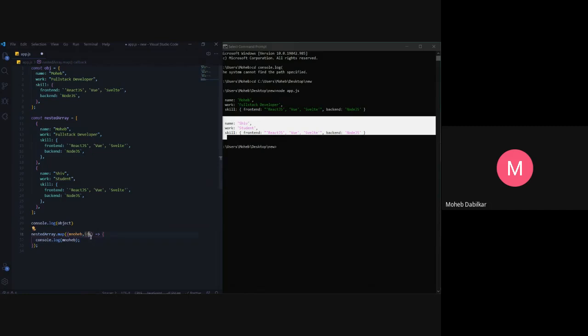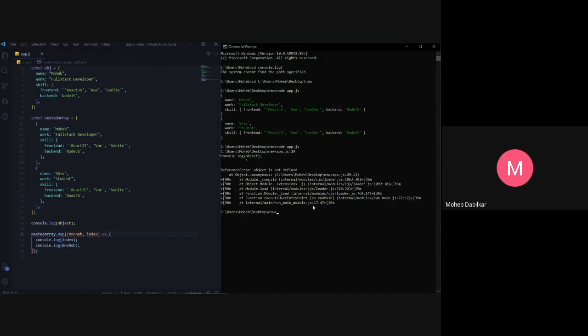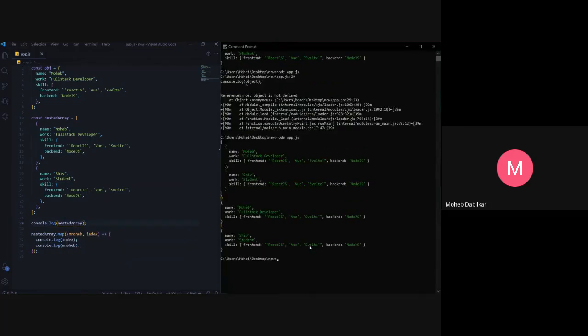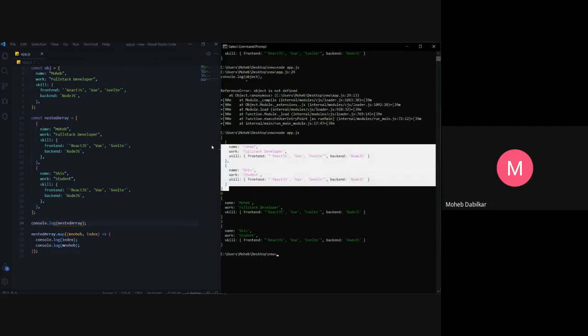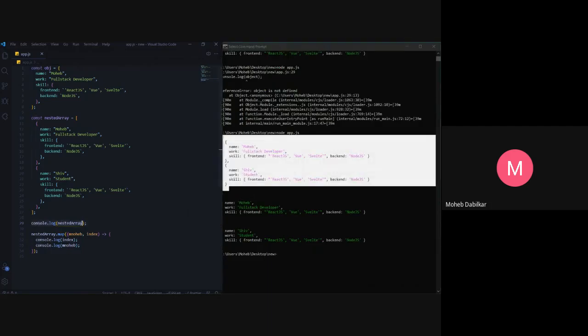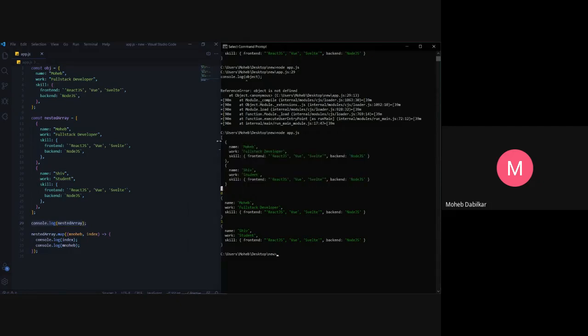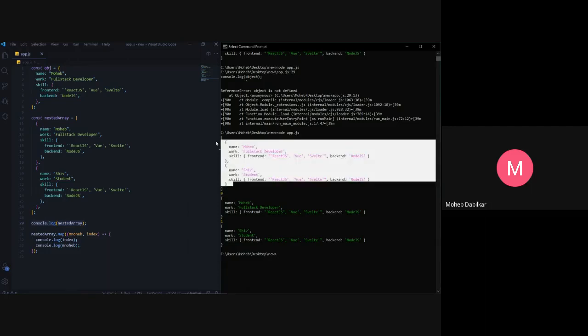So idx over here is your index, and if I console log this and run this again, you see how this console log came out. I console log just the nested array, and it comes out like this.